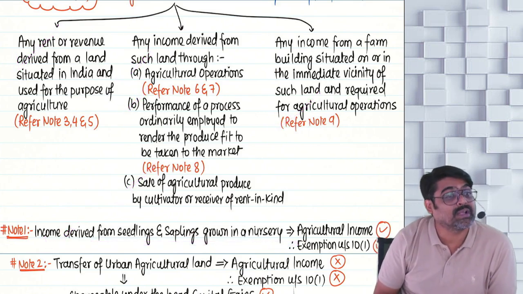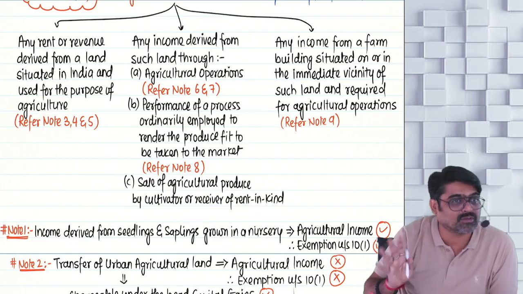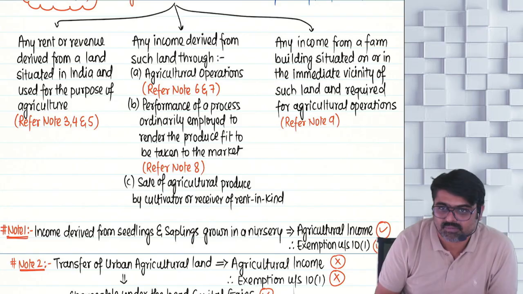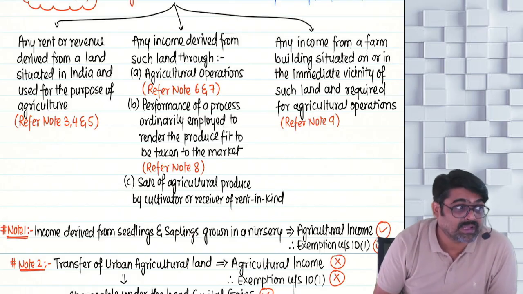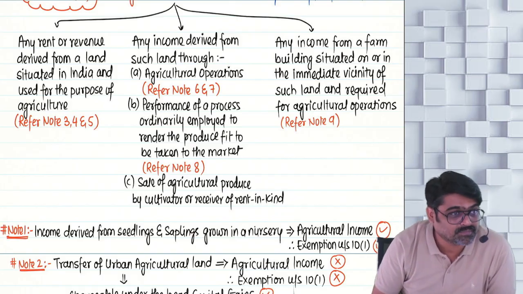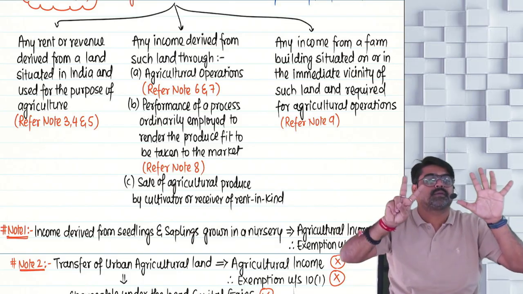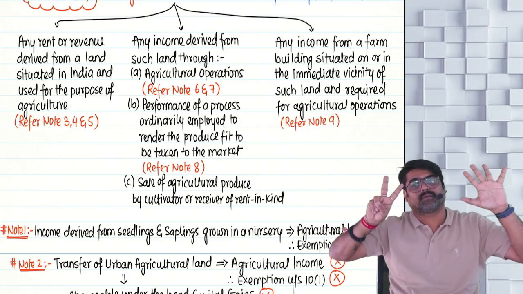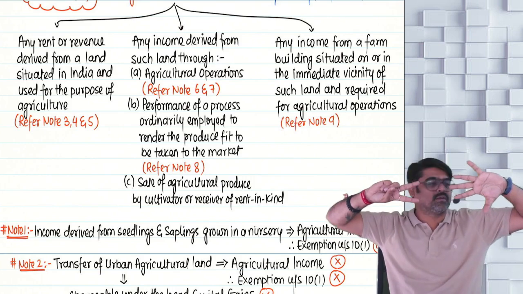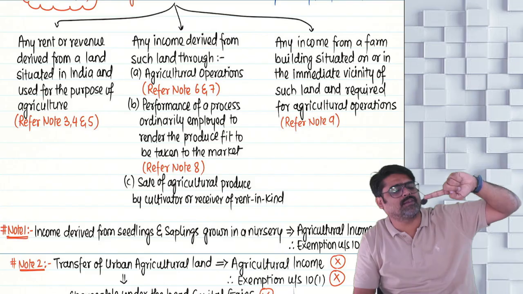Transfer of rural agricultural land. The income derived will be fully exempt because that is also agricultural income. Okay, no? But transfer of urban agricultural land, the income derived will not be exempt because it will be taxable under the head capital gains. Done, sir? So how many incomes are agriculture income? Only 5 or 7? You know the counting. First income. Rent or revenue derived from a land situated in India.